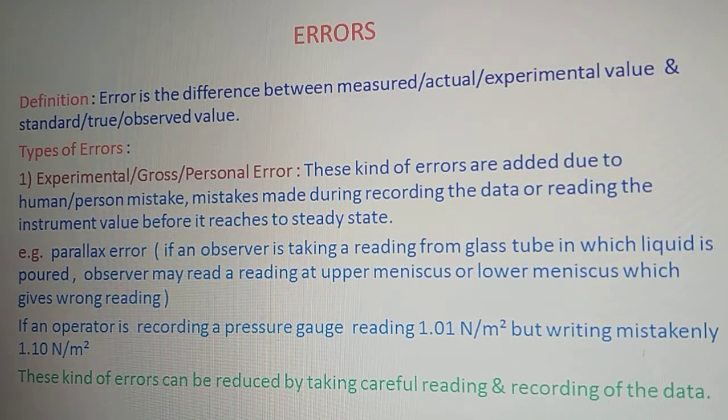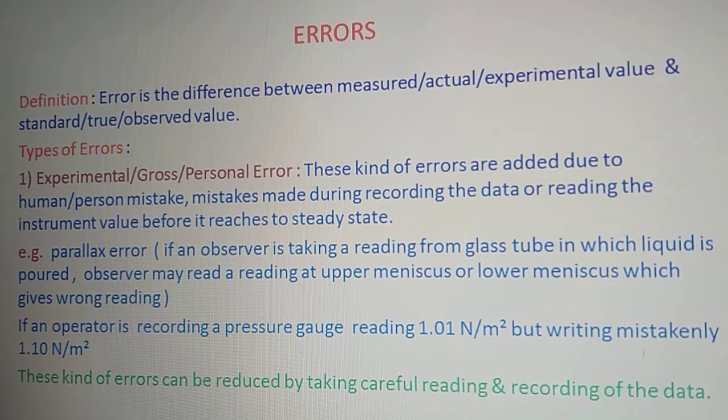You are reading the actual reading of 1.01 Newton per meter square, but as you are not concentrated, while writing you write the reading as 1.10 instead of 1.01. So these are called personal errors, and this kind of error can be reduced by reading carefully and recording the data carefully. The only way to reduce this kind of error is to take care while noting down the reading and recording the data.